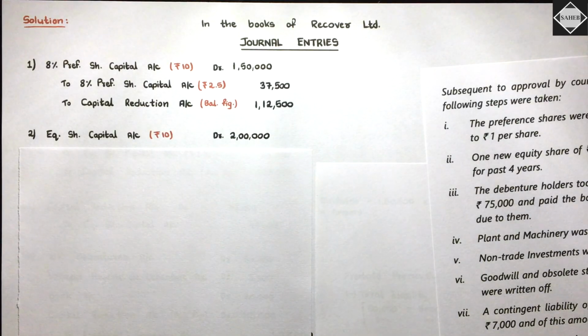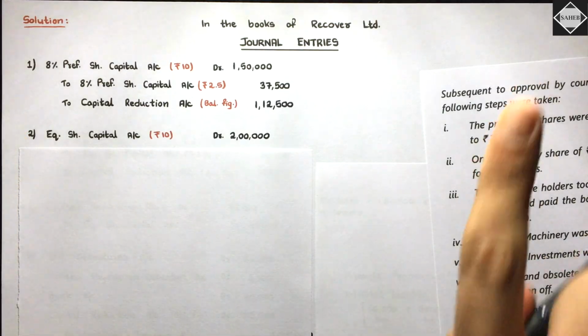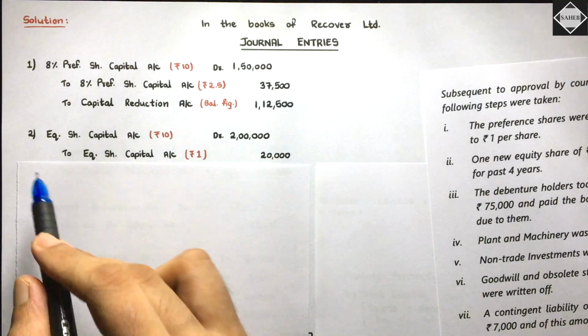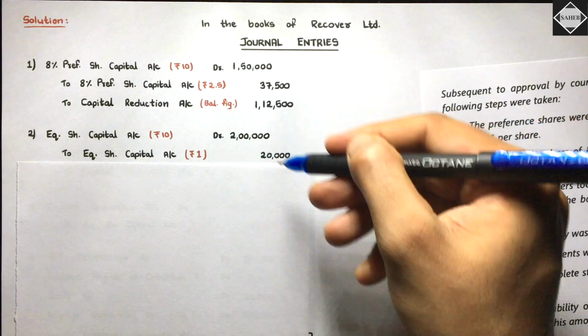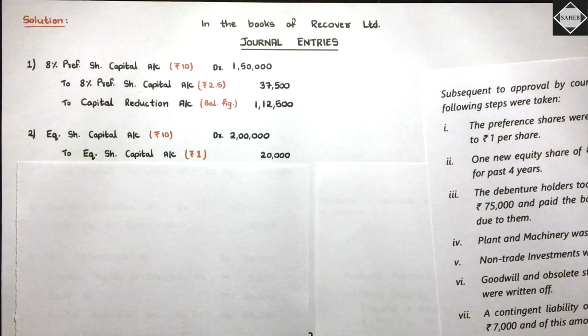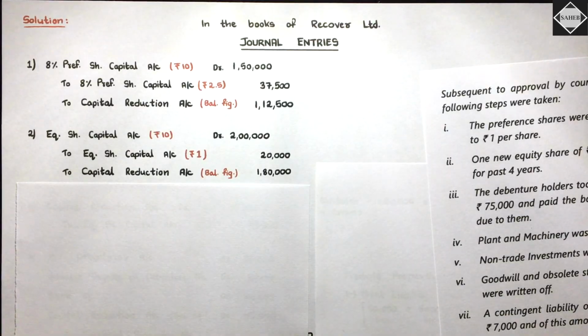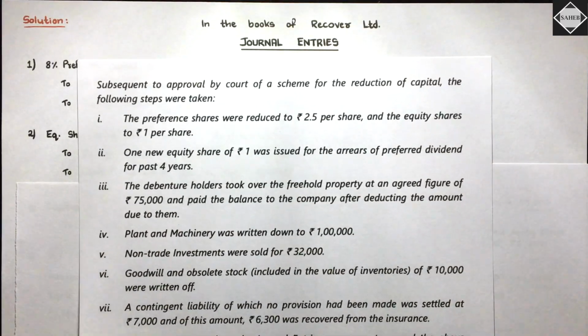Easy. Now to create the new capital, what you will do? Really simple, 20,000 equity shares into 1 rupee, the new face value. That is equal to 20,000 only. Isn't it? Simple. What is the difference between these two? 2 lakh minus 20,000, that is 1,80,000. So that is the gain for us. That will go to capital reduction account. Is it clear? Simple and straightforward. Then we are done with the first adjustment completely.